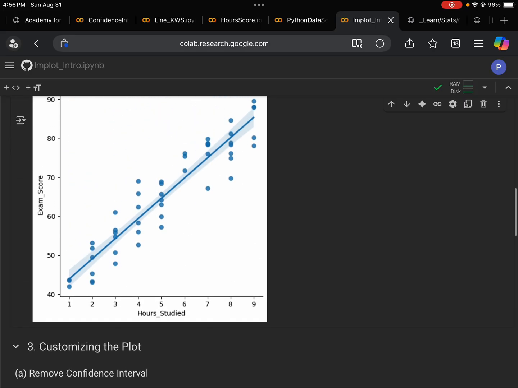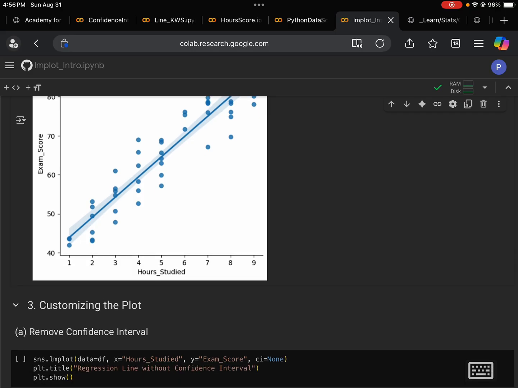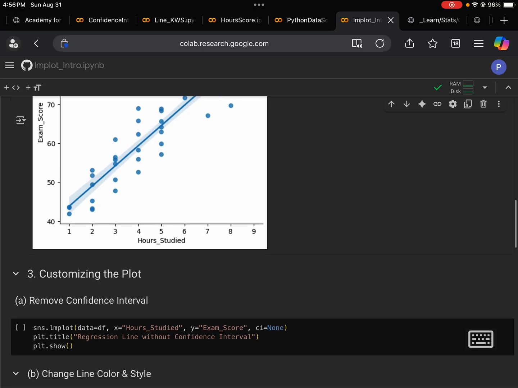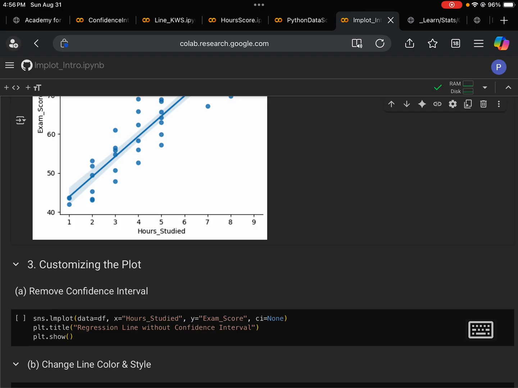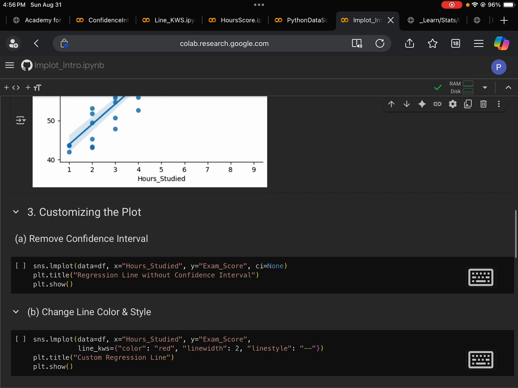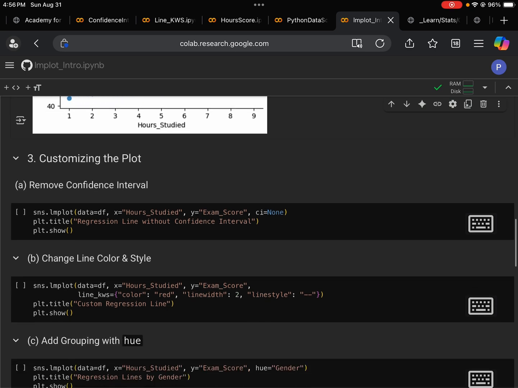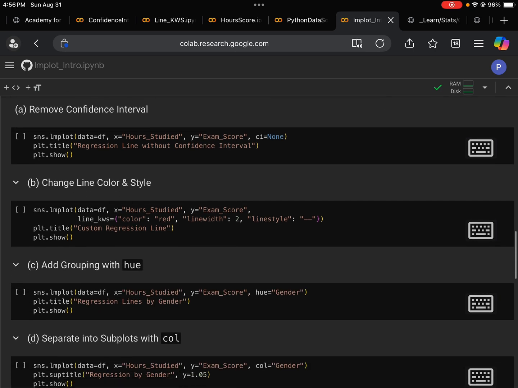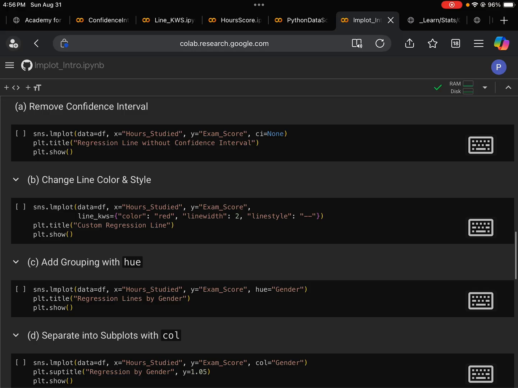We have a little shading to help us understand the confidence interval for any data range. So for any hours studied, we'll have some idea what the confidence interval is for that number of hours. So first, sometimes we don't want that confidence interval, so we want a cleaner plot.